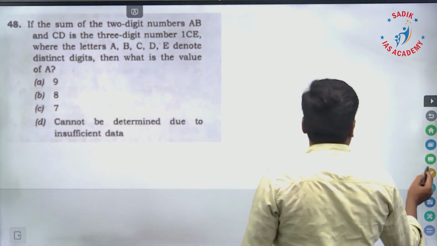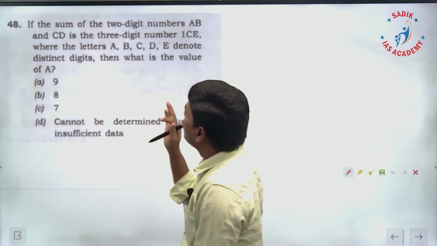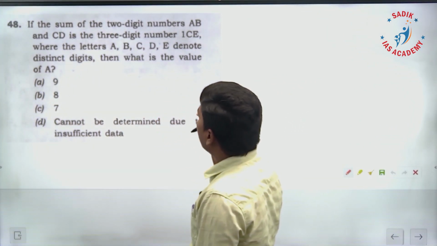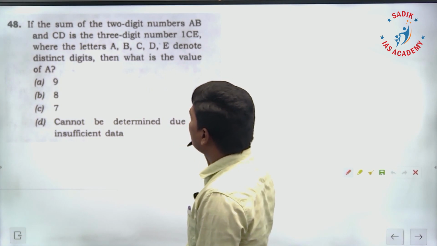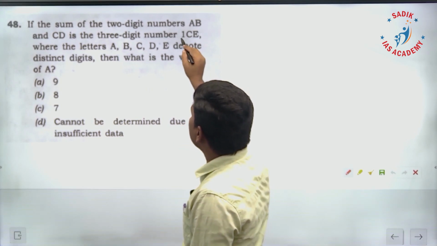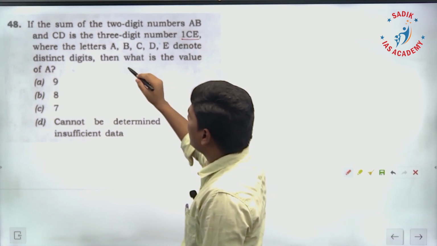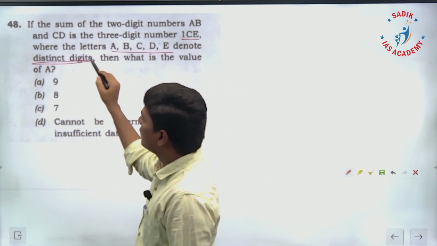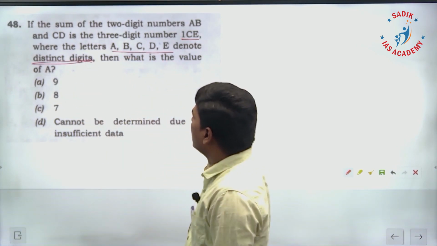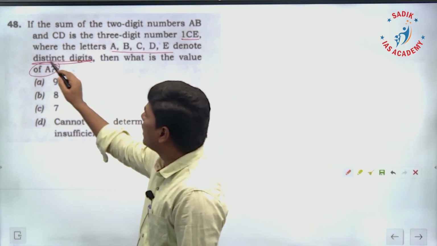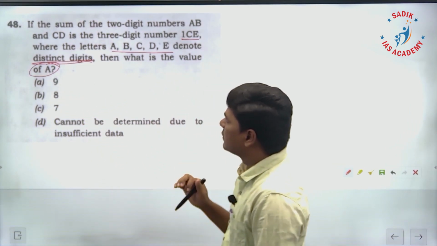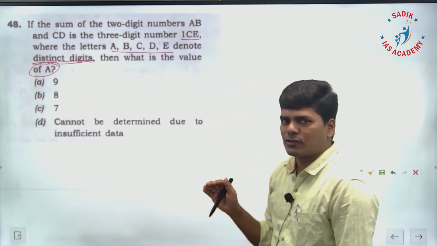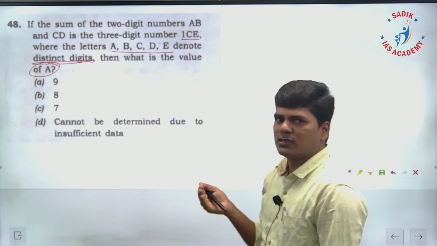48. If the sum of 2-digit numbers AB and CD is the 3-digit number 1CE, where letters A, B, C, D, E denote distinct digits, no repetition, then what is the value of A? They are asking what is the value of A. So it is a simple addition concept based question, but it requires thinking.